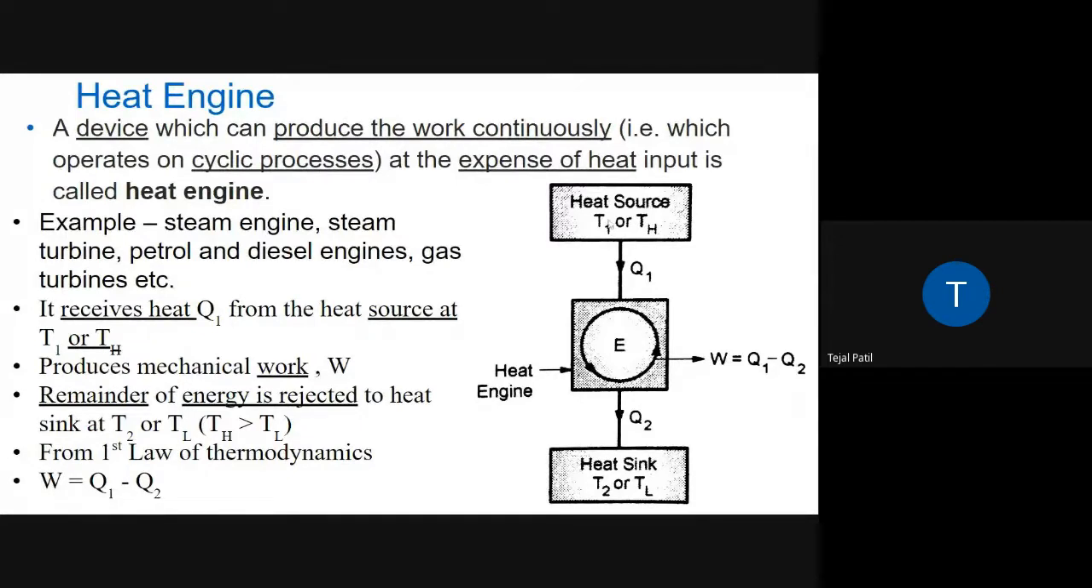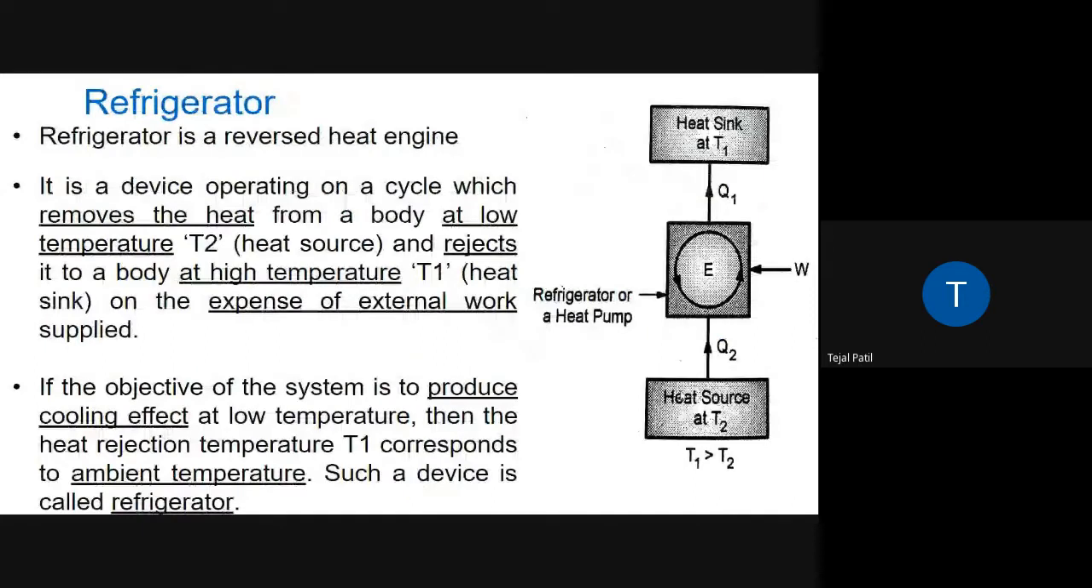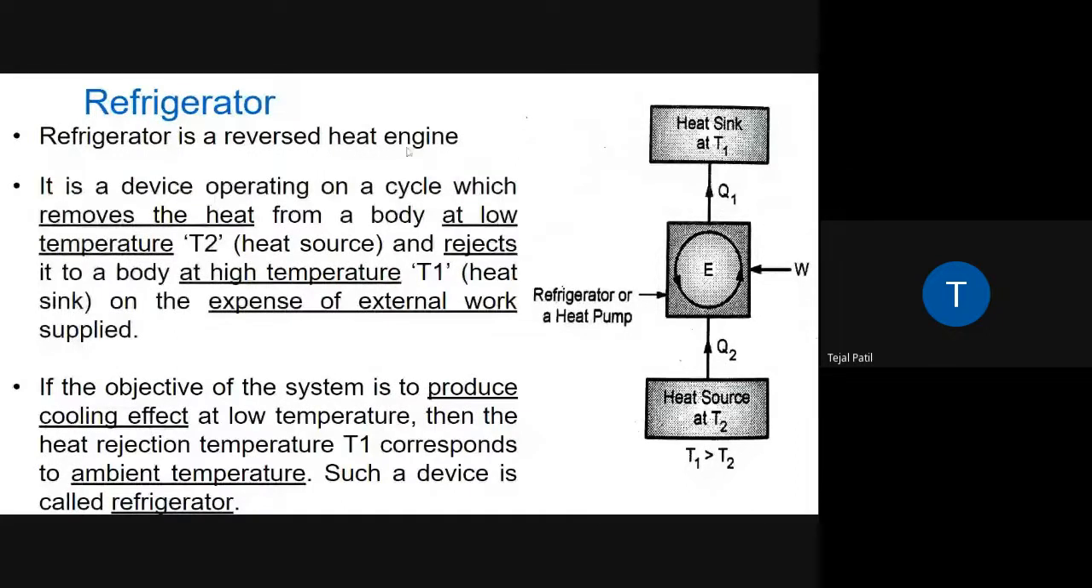In the heat engine, the source is at high temperature and the sink is at low temperature. While in the refrigerator, the source is at low temperature and the sink is at high temperature. So exactly reverse, you can say. As it is written in the first line itself, a refrigerator is a reverse heat engine. It is a device which removes heat from the low temperature heat source and rejects it to the high temperature heat sink at the expense of external work. That means you are supposed to supply the work always.